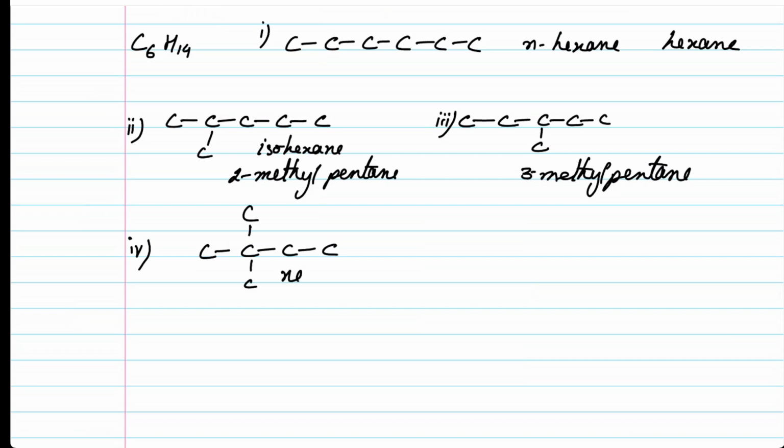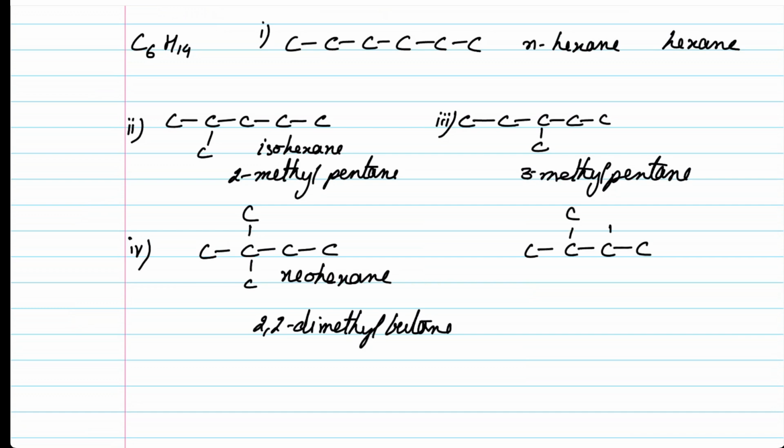This is actually neohexane, and the IUPAC name would be 2,2-dimethylbutane. Or we could have another structure 1, 2, 3, 4, a carbon here, a carbon here. This is 2,3-dimethylbutane. And let's say this is the fifth compound.